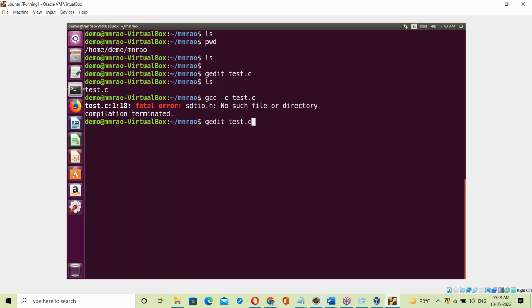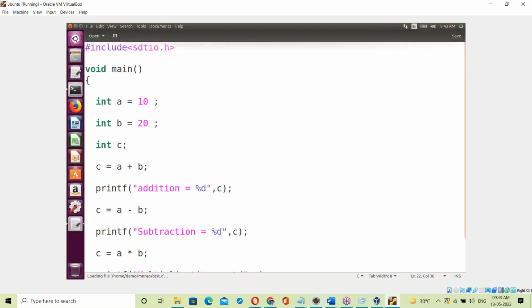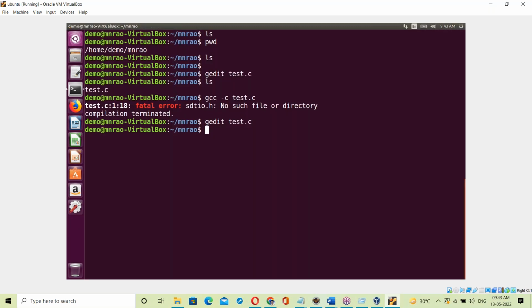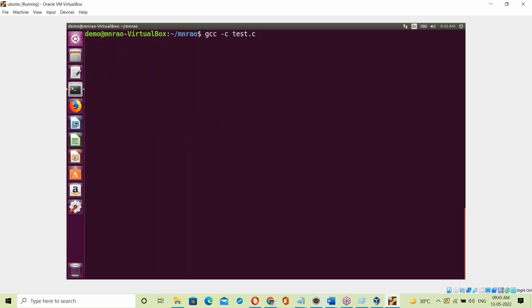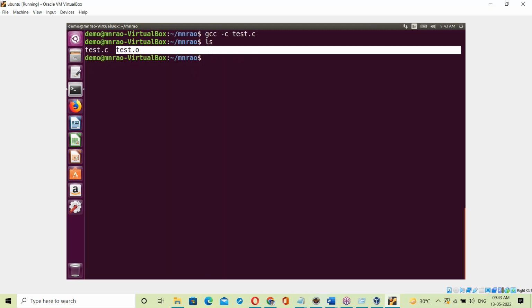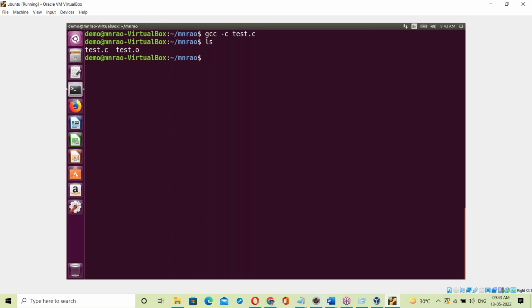There is some error about the stdio.h header file. Okay, now let us compile again. GCC -c test.c, then ls. The test.o file is created.